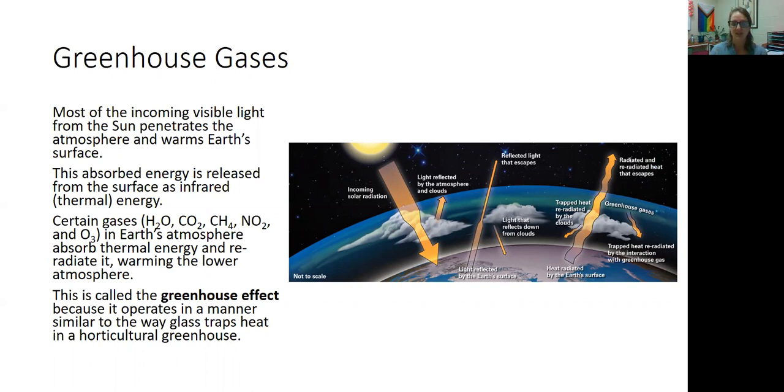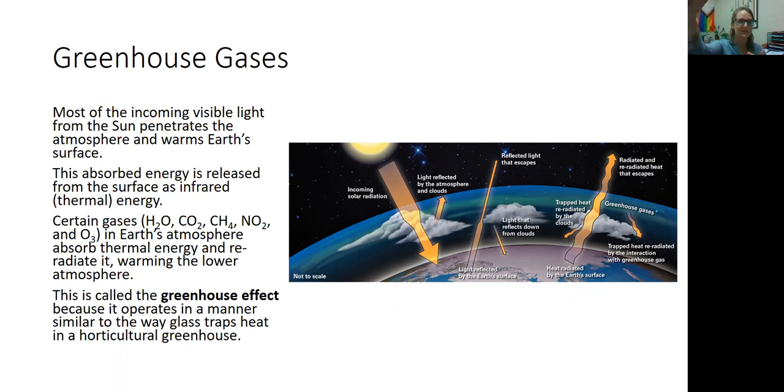So Earth absorbs that solar energy and it releases that energy from the surface as infrared thermal energy. Right? So visible light comes towards Earth, goes through the atmosphere, is absorbed by Earth. That visible light is then changed into infrared thermal energy. That's what we feel as heat. And that thermal energy is then emitted back out to space.